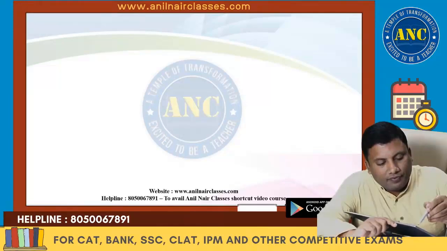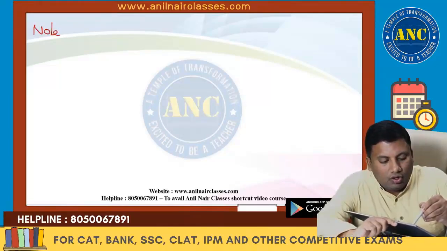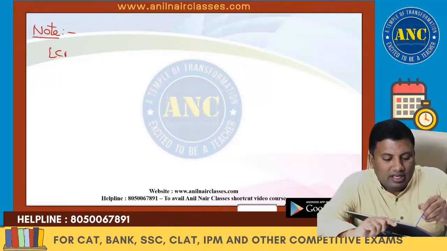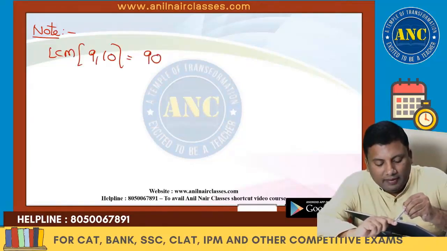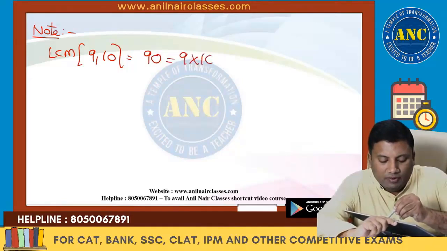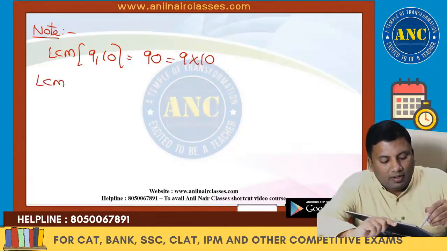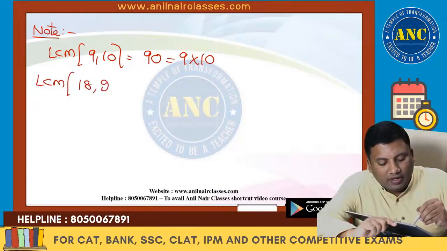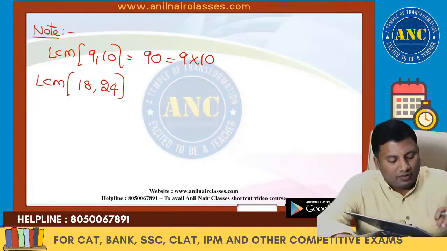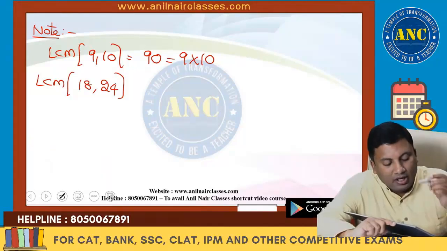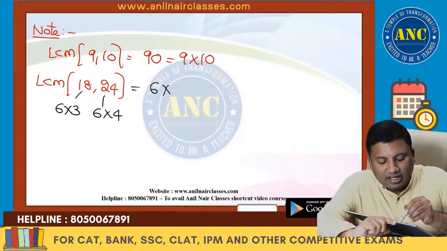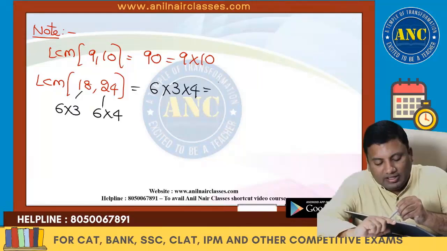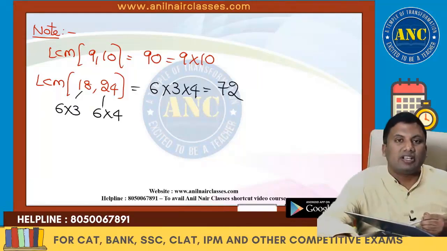Next one. Note. Listen carefully. LCM of 9 comma 10 is nothing but 90, because they both are consecutive. 9 into 10. LCM of 18 comma 24. Now listen carefully. 18 is 6 into 3. 24 is 6 into 4, which is 6 into 3 into 4. 12 6s are 72.